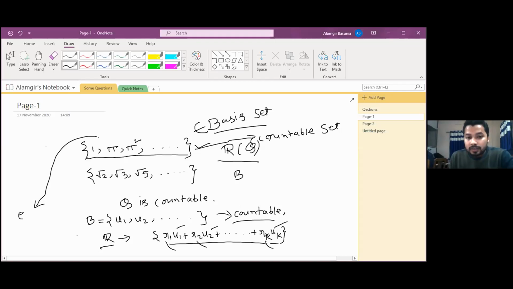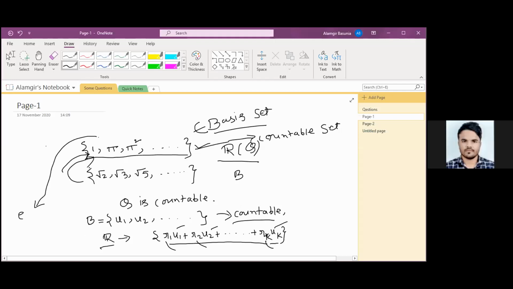We cannot express it. That is why E will also be included here. Then again E square, E to the power of E also will be coming here. And in this way, root 2, root 3, root 5 also will be there.